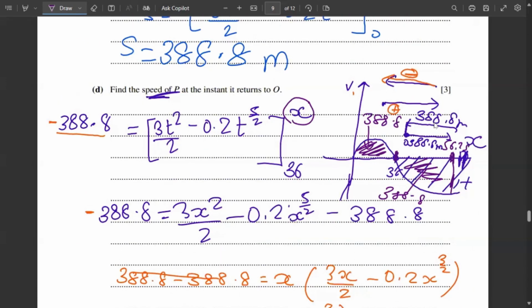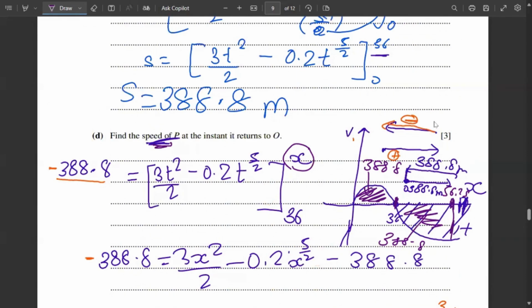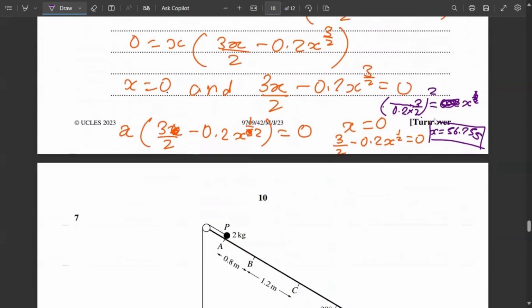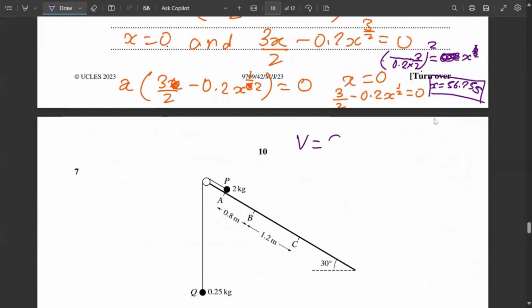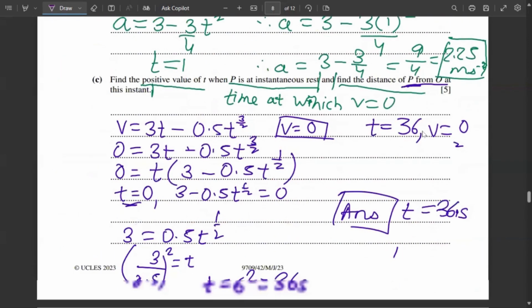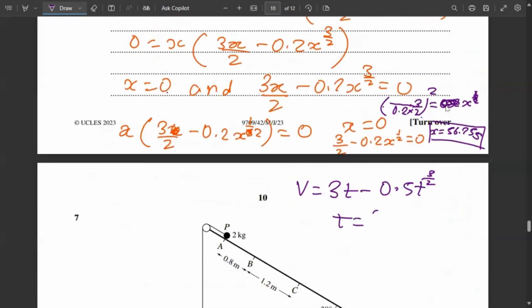So the question was, find the speed of, no, this is not the final answer. The speed of P at the instant it returns to O. So we know, let me write down right here. We know the equation V equals 3t minus 0.5 t raised to 3 by 2. Well, let me check this. Yes. And we know that the time we have to input is 56.25 seconds.